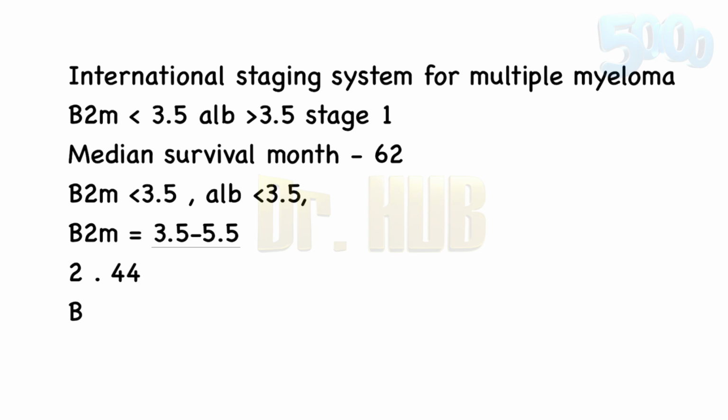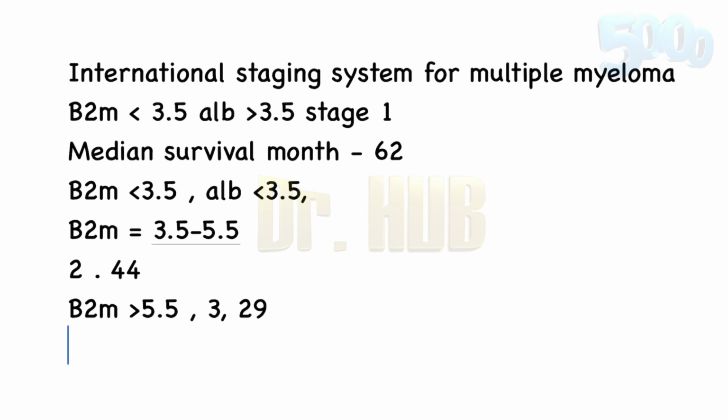Then comes the beta 2M that is greater than 5.5. Here the stage is 3. The median survival is going to be 29 months. So this is the most widely used method for assessing the prognosis of multiple myeloma.